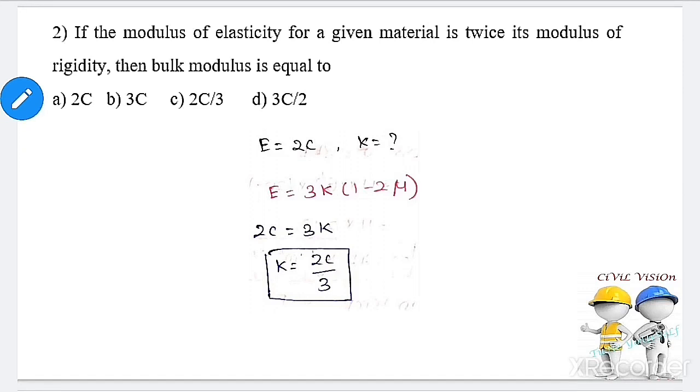Second question, if the modulus of elasticity for a given material is twice its modulus of rigidity, then bulk modulus is equal to. We very well know about elastic constants. Now write the relation between modulus of elasticity and bulk modulus. E equal to 3K into 1 minus 2 mu. Given E equal to 2C, substitute the value, find out the bulk modulus K equal to 2C by 3. We expect one question in this area.